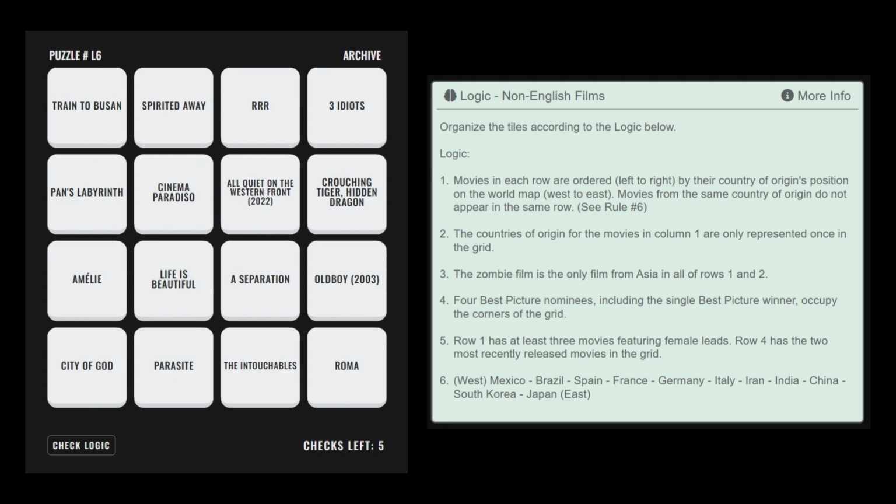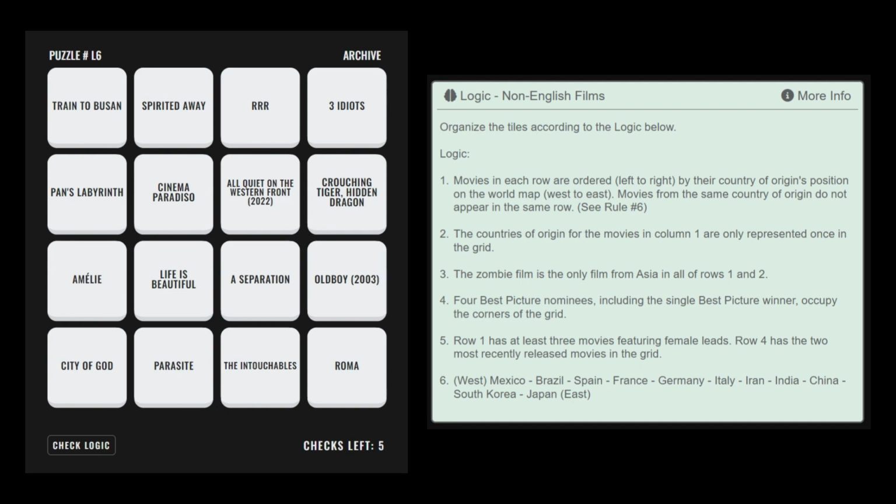Starting with rule number 4, we know Best Picture nominees, including a Best Picture winner, occupy the four corners of the grid. There are 5 Best Picture nominees in this grid. These are All Quiet on the Western Front, Crouching Tiger, Hidden Dragon, Life is Beautiful, Parasite and Roma. Parasite is the single Best Picture winner and must be in one of the corners.